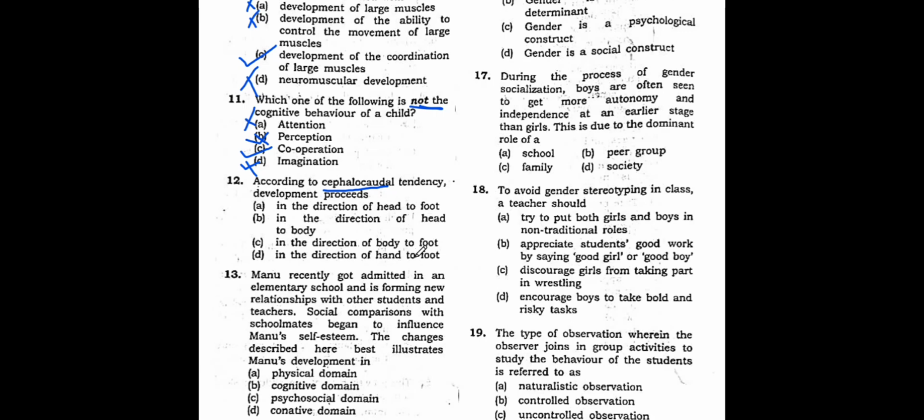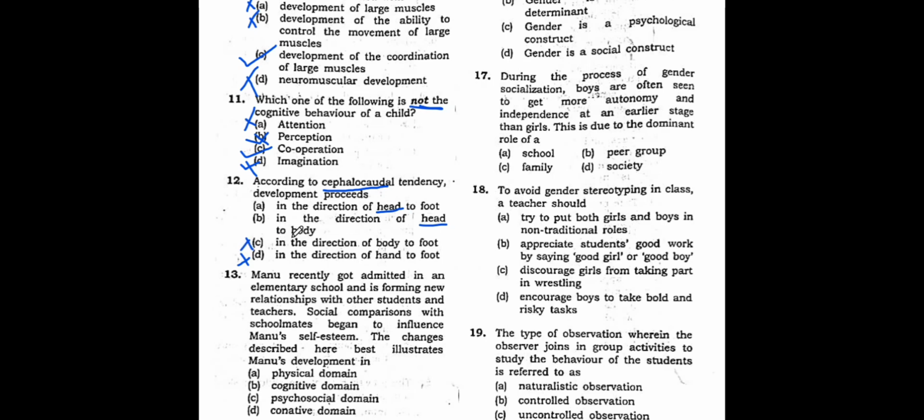So of course, in the direction of hand to foot. Hand, though, is not even coming in the option. The word head should be there. So where do you see the word head? You see the word head here and you see the head word here. In two places you see it, and here there is no head, so cut it. Cephalocaudal it cannot be.